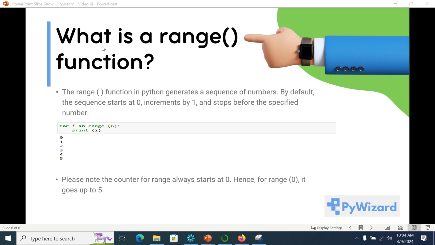Now what is the range function? The range function in Python basically generates a sequence of numbers. By default, the sequence always starts at 0, increments by 1, and stops before the specified number. For that, let's run a program. For example, for i in range 6, print i. So the default counter here, as mentioned, always starts at 0. It goes from 0, 1, 2, 3, 4, 5. Now why does it print till 5? Because the range is 6 and we need to print 6 numbers starting from 0, hence it goes up to 5.